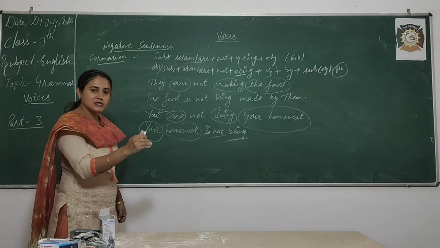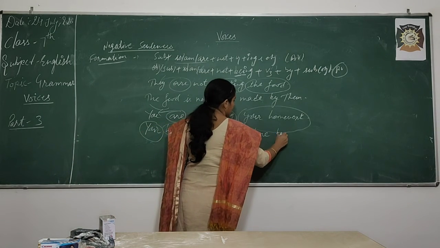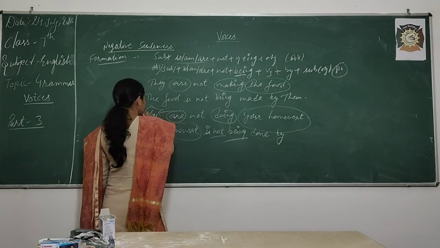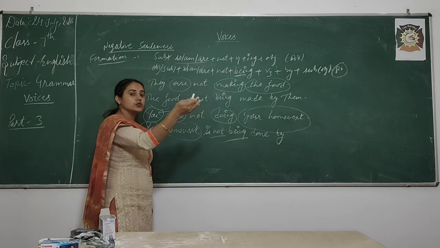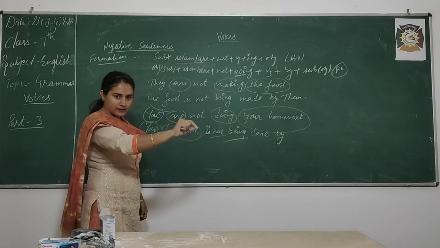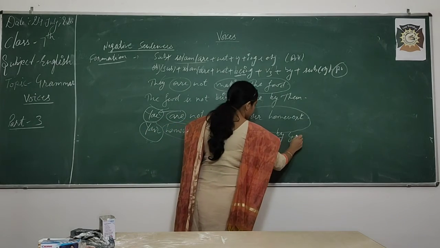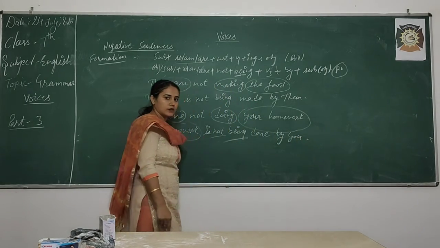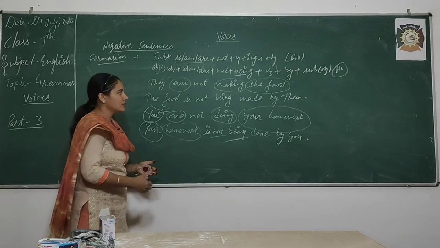Do, did, done. Okay. Then by. So, what is the objective case of you? You, your, you. Which is coming at the end means you. You again is the objective case of you. Okay. This is about your negative sentences of present continuous.